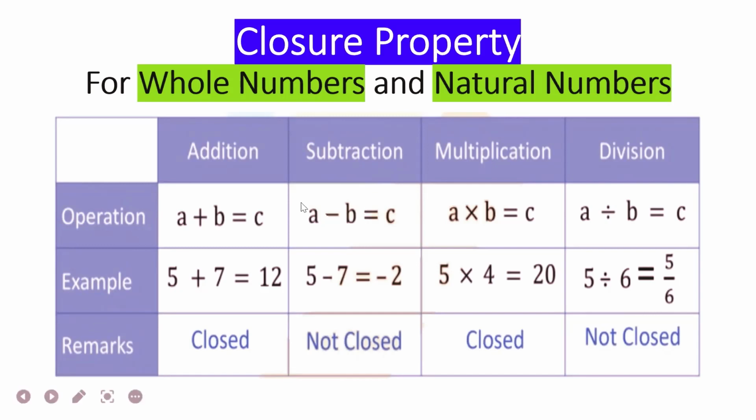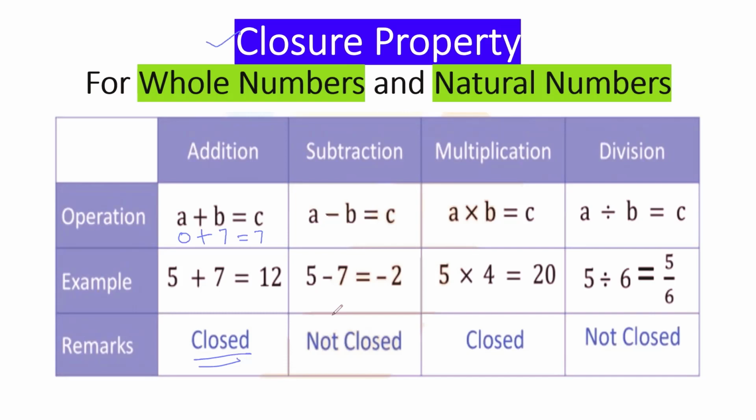Let's see. We will check the closure property with all four mathematical operations: addition, subtraction, multiplication, and division. Let's talk about addition first of all. We take two whole numbers. You can take 0 as well. Suppose I'm taking 0 plus any other whole number, 7. 0 is a whole number, 7 is a whole number, and the answer would be 7. So 7 is also a whole number. That means whole numbers are closed under addition. Closed means it's following the closure property.